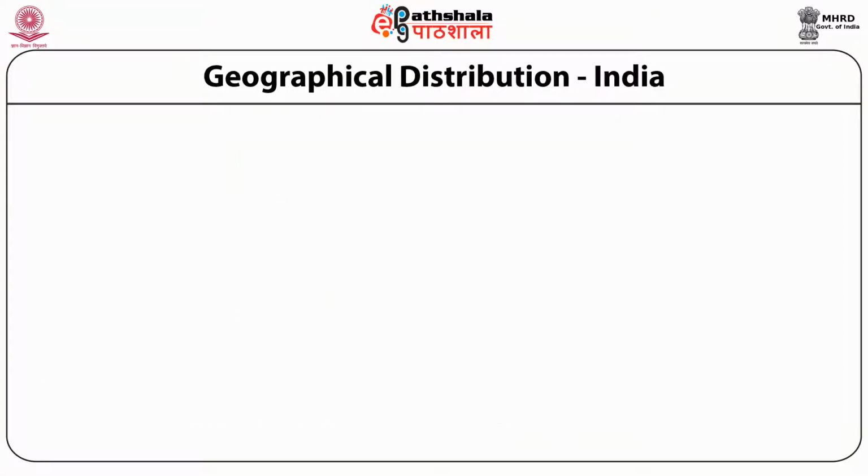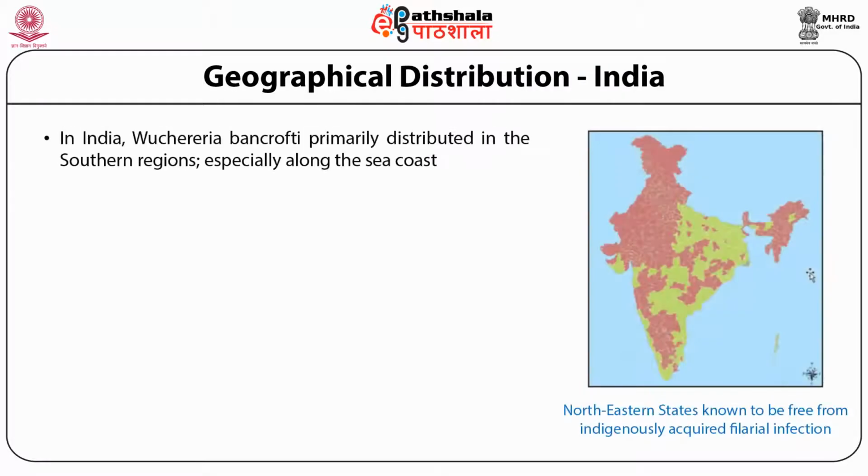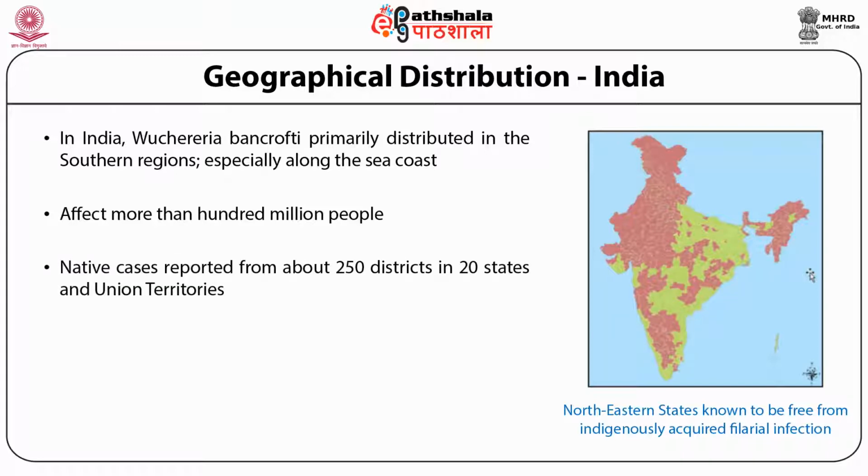You may be wondering now, what about India? Where can you find Wuchereria bancrofti in India? In India, Wuchereria bancrofti is primarily distributed in the southern regions, especially along the sea coast. It is known to affect more than 100 million people in India itself. Native cases of filariasis have been reported from about 250 districts in 20 states and union territories.